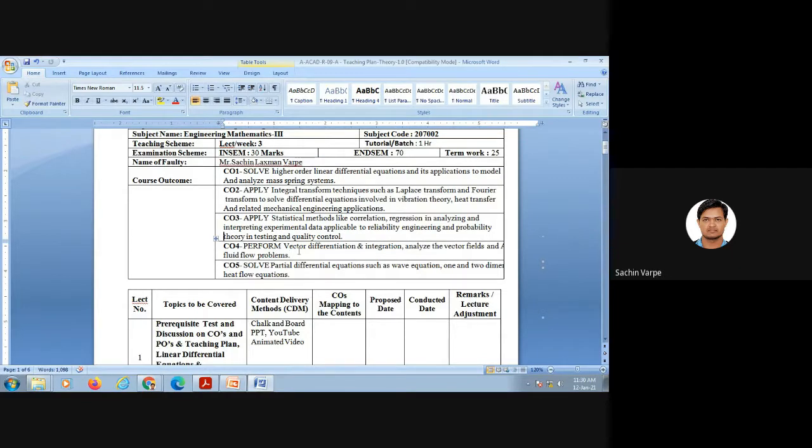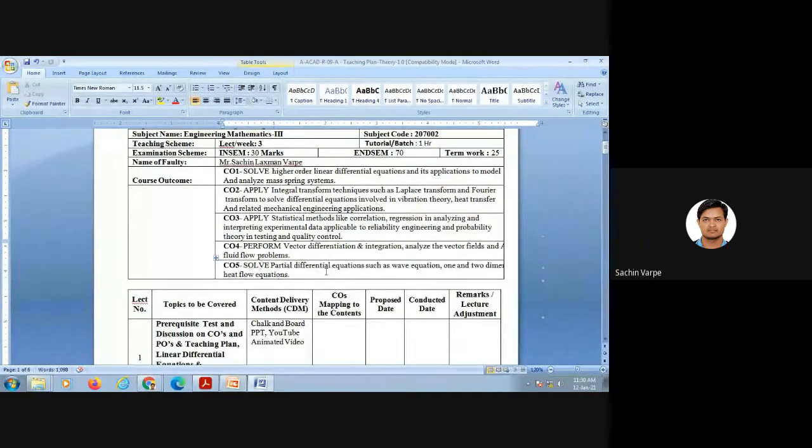In the earlier 2015 pattern, we had this CO4 in two parts, two units we can say: vector differential calculus and vector integral calculus. But now in the 2019 pattern, they have combined these two units and it becomes a complete course outcome 4. And the next, course outcome 5, is again completely different, related to the special branches, mechanical engineering and civil engineering, of course.